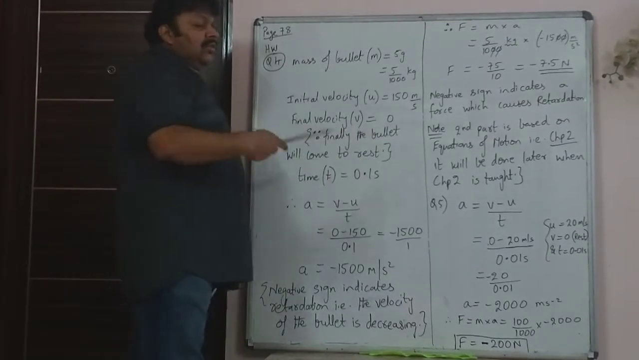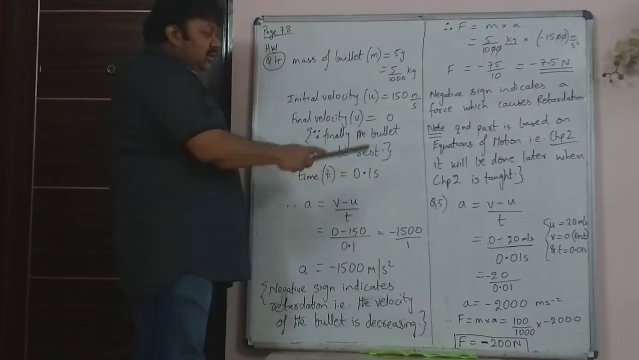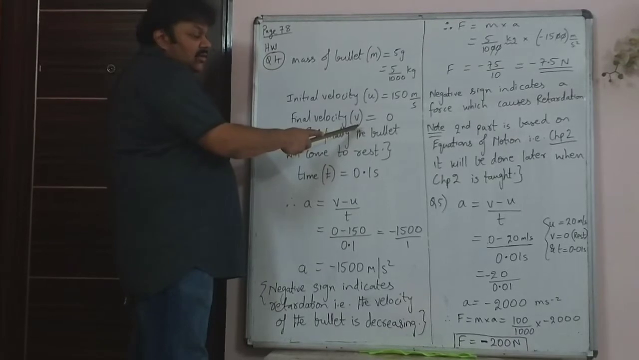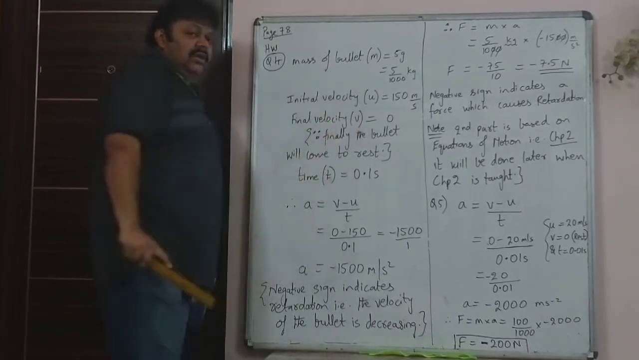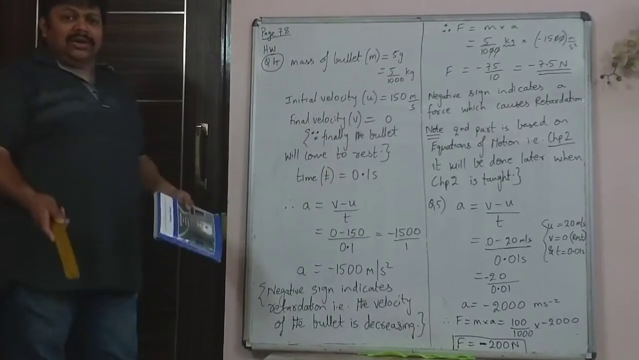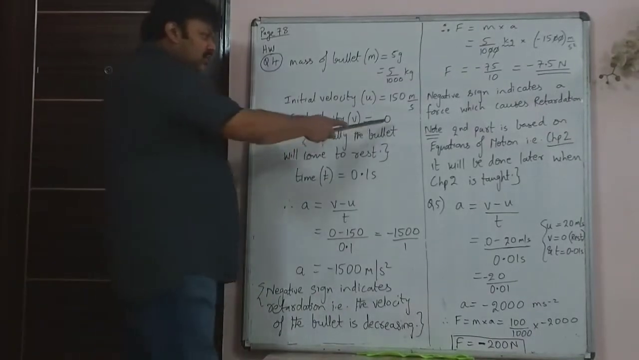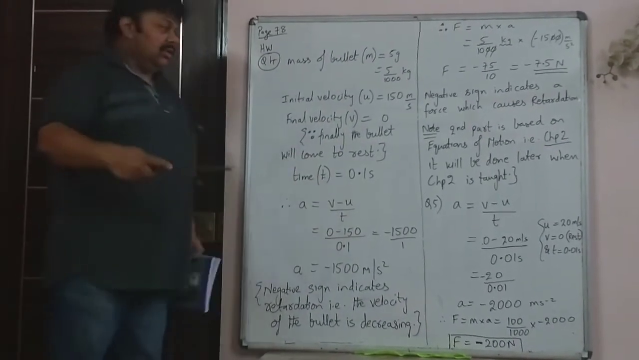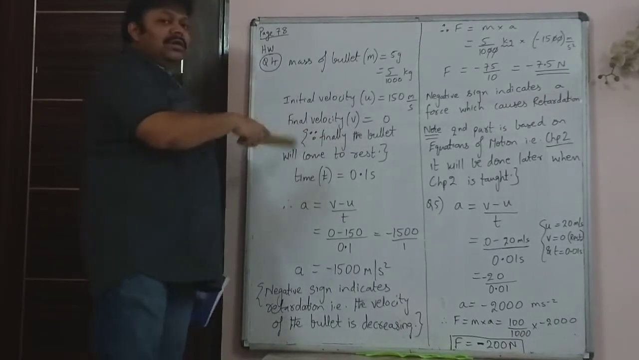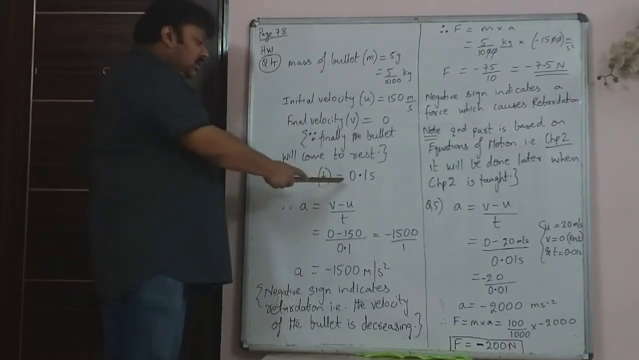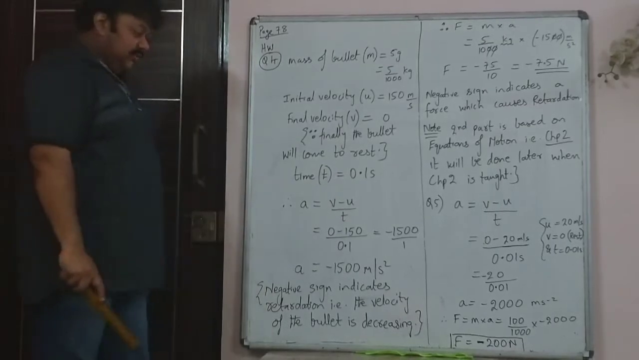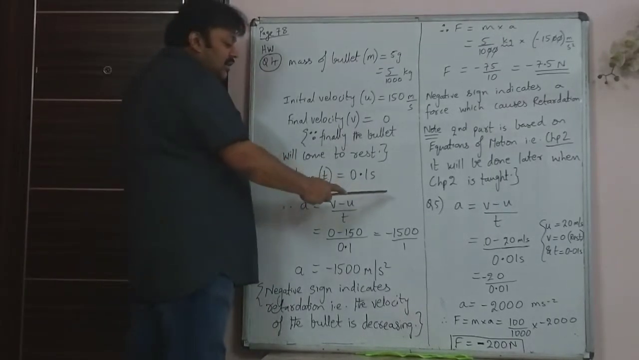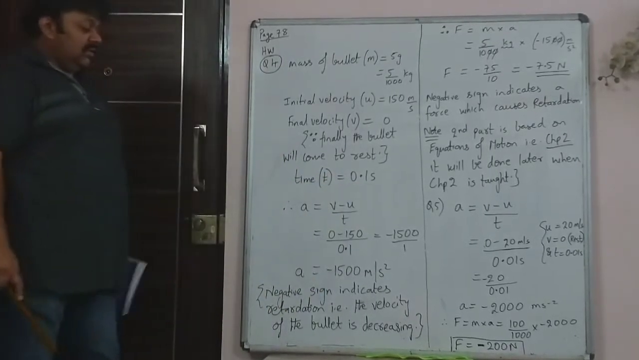Then I told you that the bullet finally comes to rest. V stands for final velocity, so V is 0, because the bullet will finally come to rest. And then the time in which all this happened: the bullet struck the target, went inside and came to a halt in 0.1 second. So the time is 0.1 second.